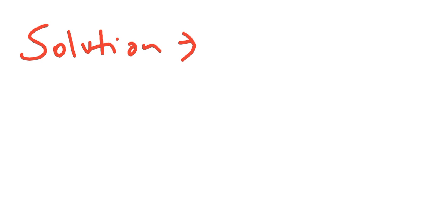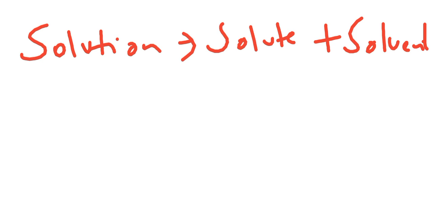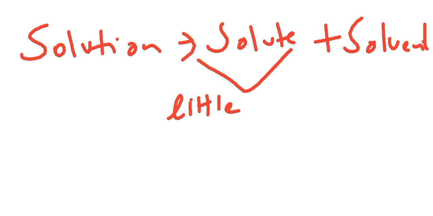Now we'll move towards the constituents or the components of solution. In solution we have two components. Basically, a solution is made up of two components, that is solute and solvent. We generally tend to remember it this way, but it is not the true way to understand this. But for the sake of understanding, we can take the same methodology. The substance which is less in amount is called solute, and the substance which is more is called solvent.